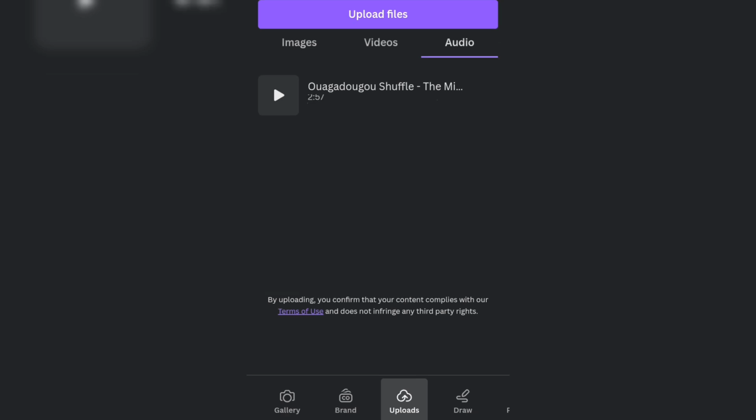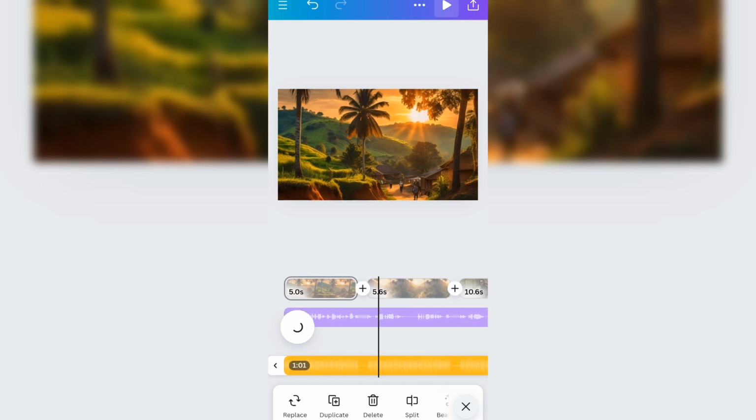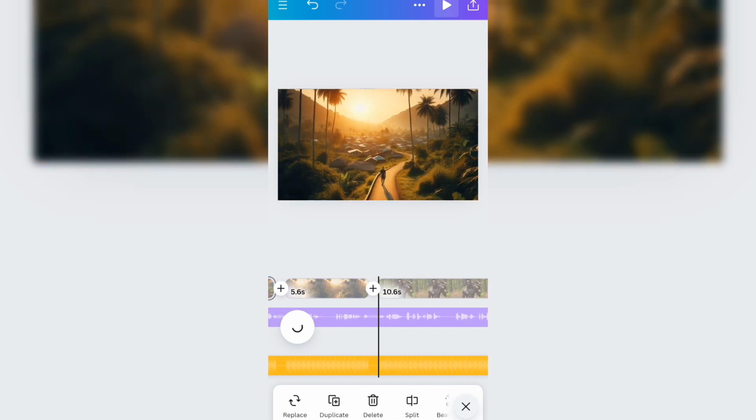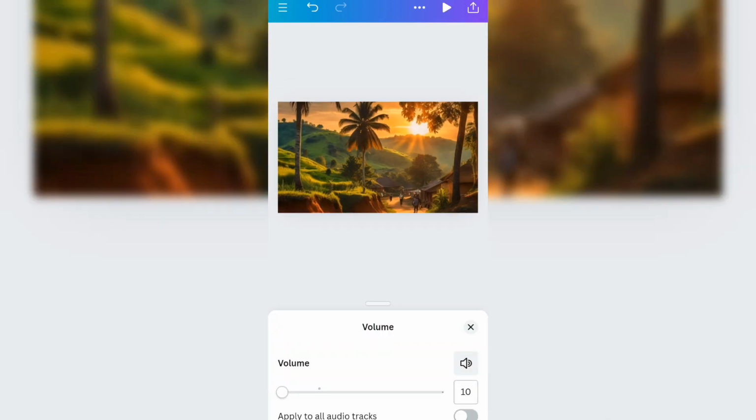Now come over to Canva. Upload the just downloaded background music into Canva. Now select it and bring it into the timeline. Drag it throughout the entire scenes in the video. Reduce the volume because it's just background music.